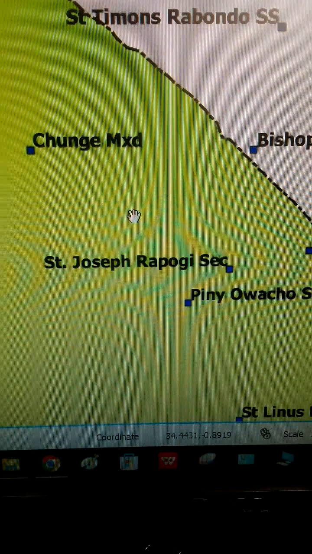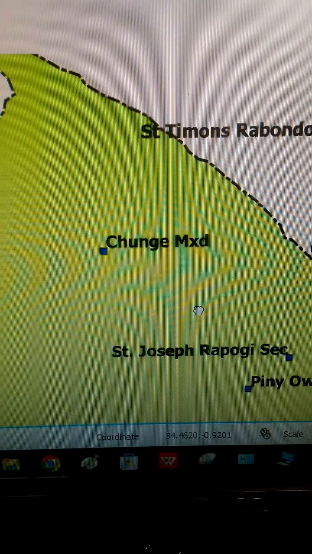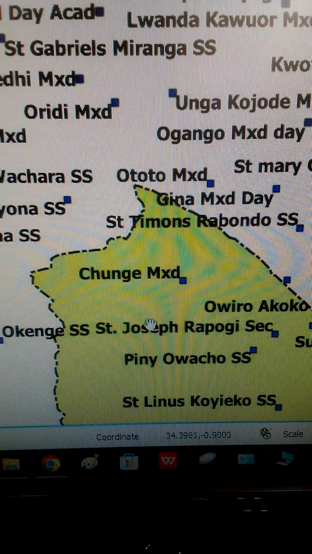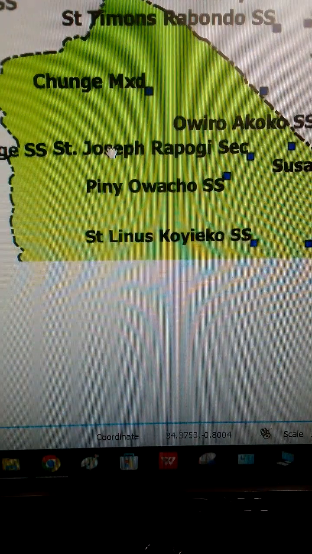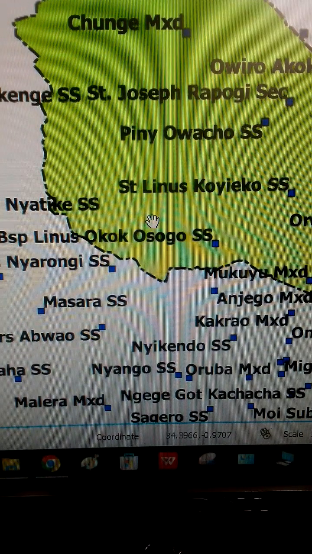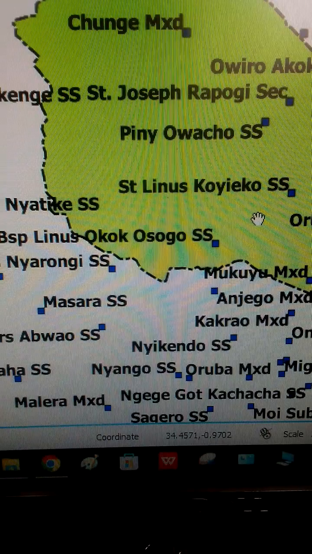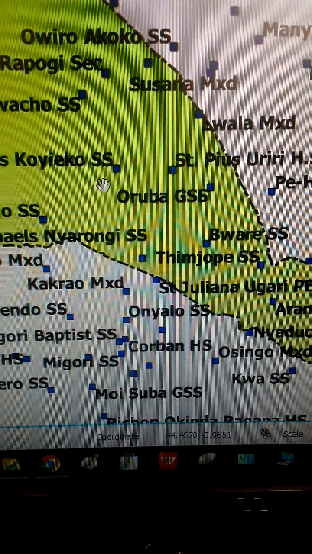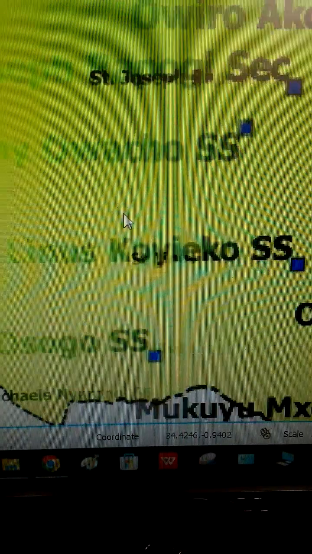Let's go further to the north. We have Chunge Mixed Secondary School. Any other school remaining? Let me zoom out. It looks like we have looked at most of the schools, if not all, in that constituency of Uriri.